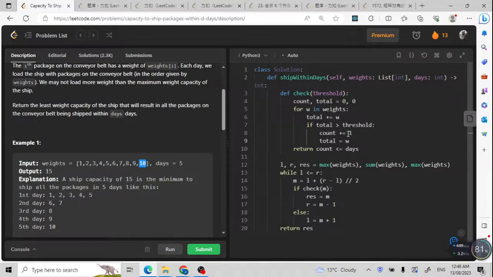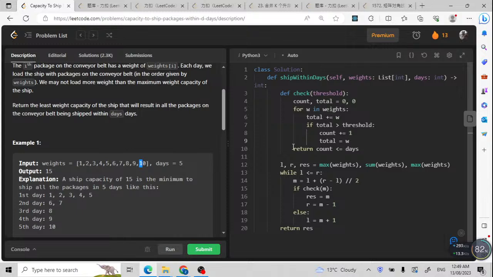But from here, I will stop my for loop, because for this 10 inside weights, the total equals 10 since this is my last number. Let me give you an exact example. I'm going to start from 9, so the total equals 9, and then I go to the next number, which is 10. So total plus W means 19. If this 19 is more than the threshold, my count will plus 1. But the total equals 10.